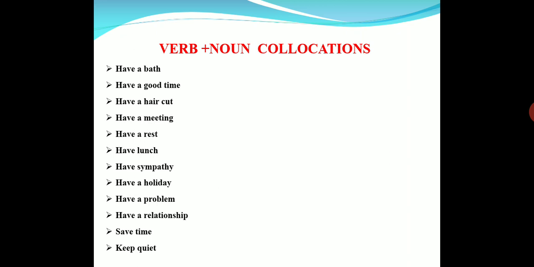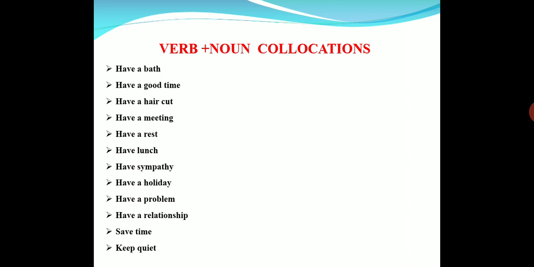Next, have a bath. Having a bath daily early in the morning after getting up, you have a bath, no? Have a good time. Here what you have to observe is that bath collocates with the verb have. That's what we have to observe here. Have a good time. Have a haircut.